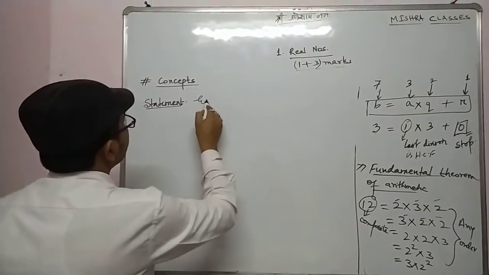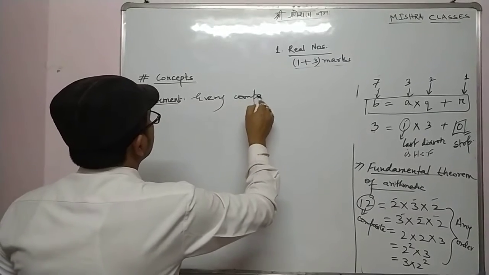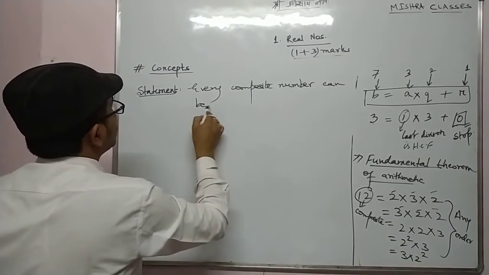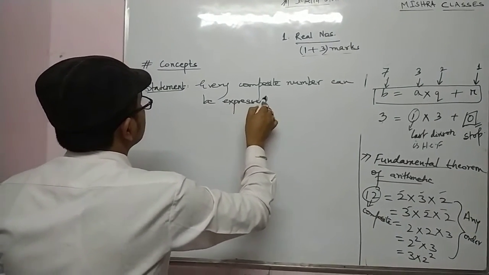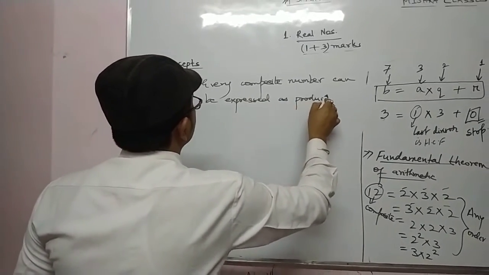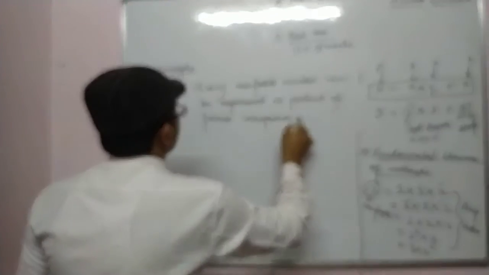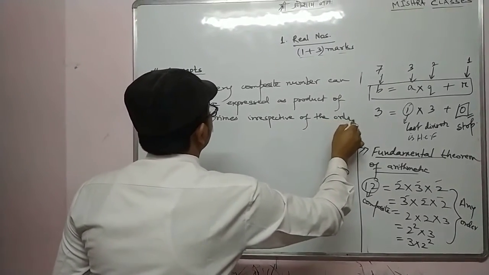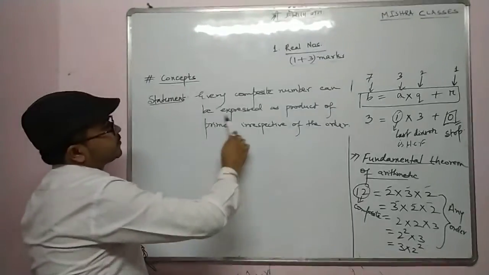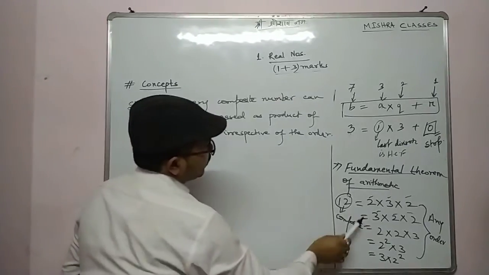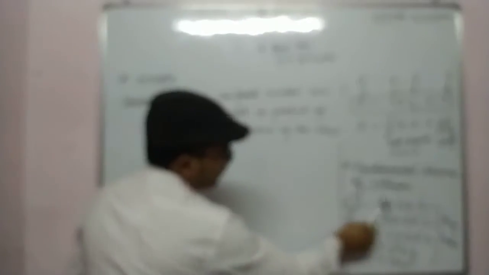Every composite number can be expressed as a product of primes, irrespective of the order. See, this 12 is expressed as the product of primes. Irrespective of the order means order doesn't matter.